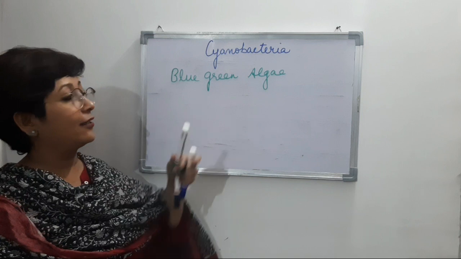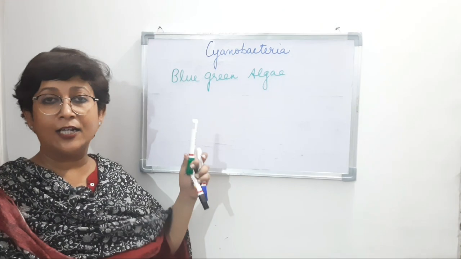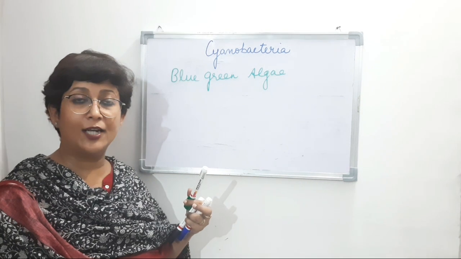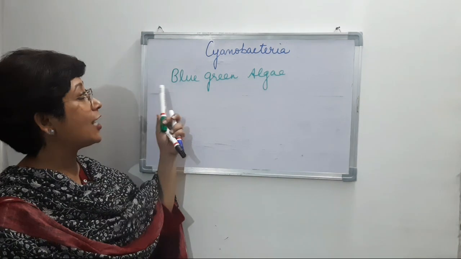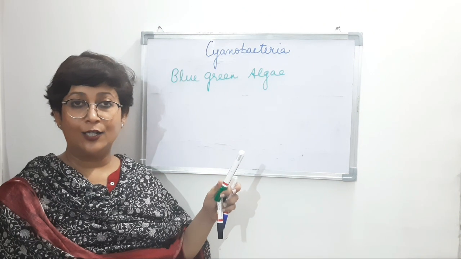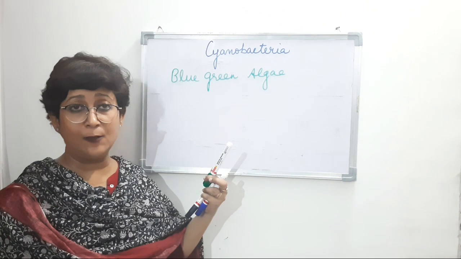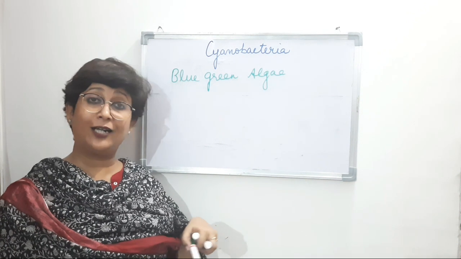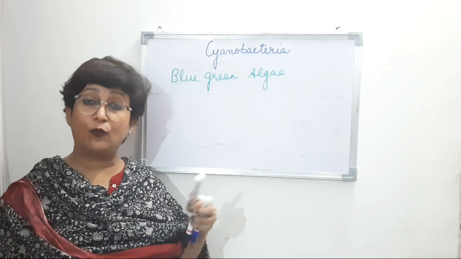So cyanobacteria, the word cyano is from the color blue, right? So that is why they are known as blue-green algae. Now actually it's a bacteria, a photosynthetic bacteria. It's an aquatic bacteria, aquatic means found in water.